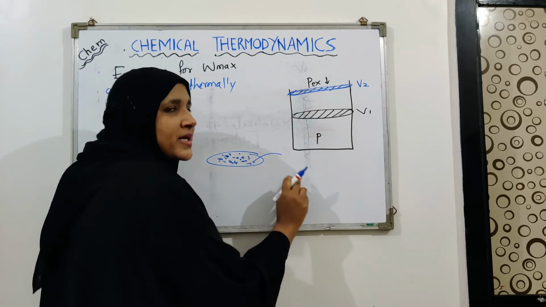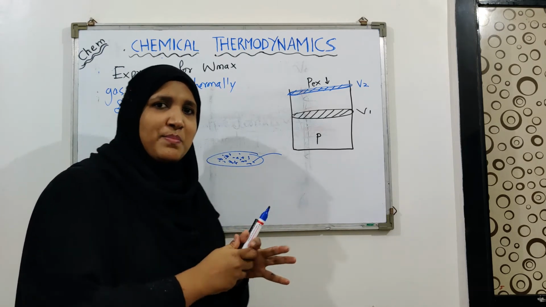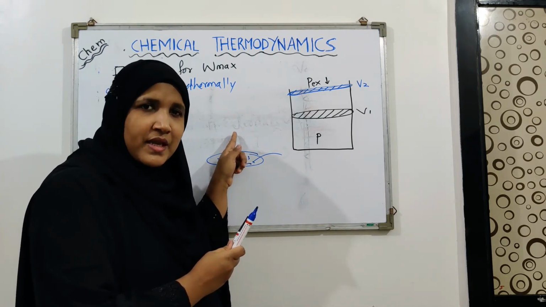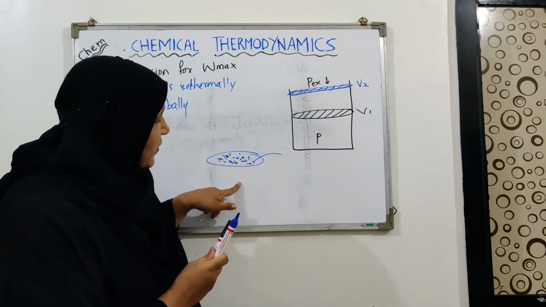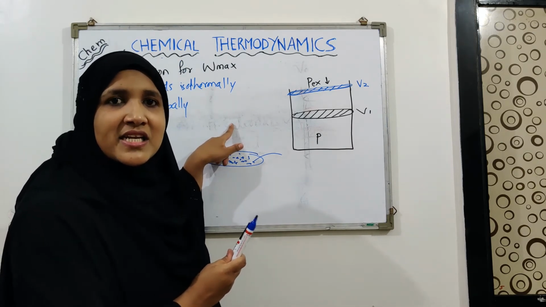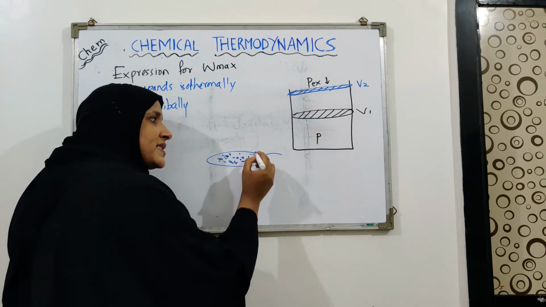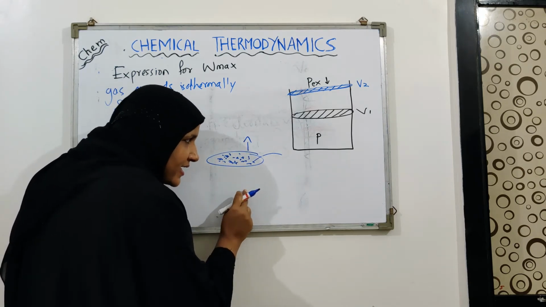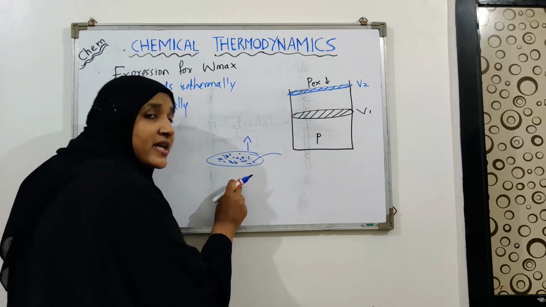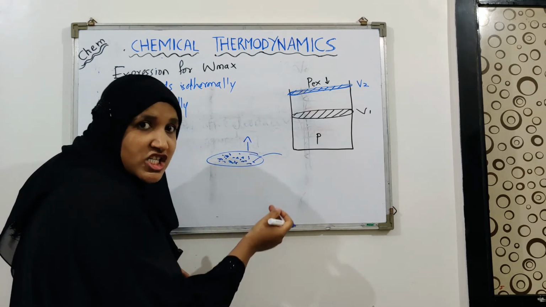Once you remove one crystal of the sugar, there will be a very small decrease in external pressure. When the external pressure decreases, the equilibrium between internal and external pressure will get disturbed. Okay, and the piston will slightly move upward, so that the internal and external pressure can again be equal, that is, equilibrium can again be achieved.